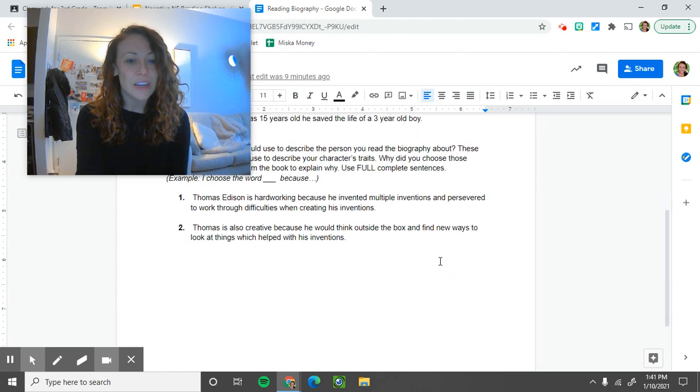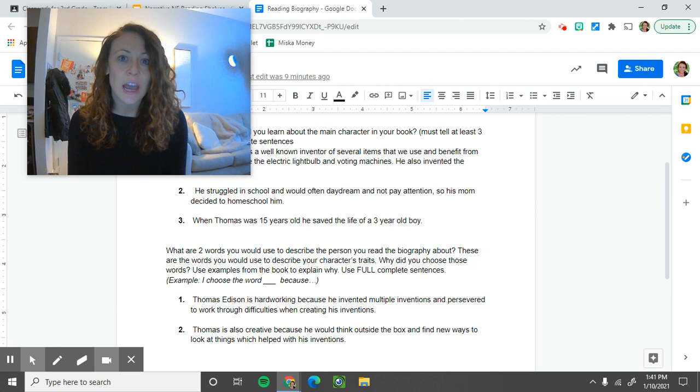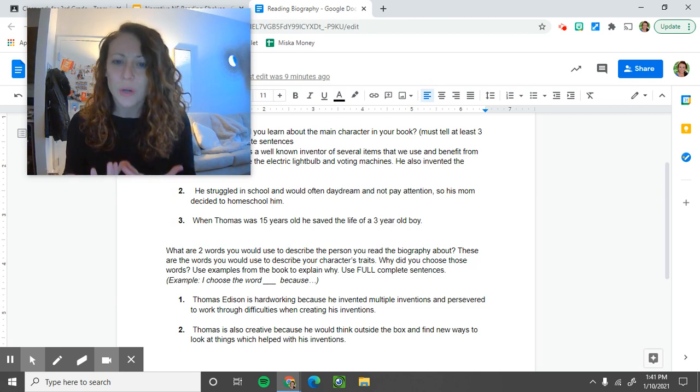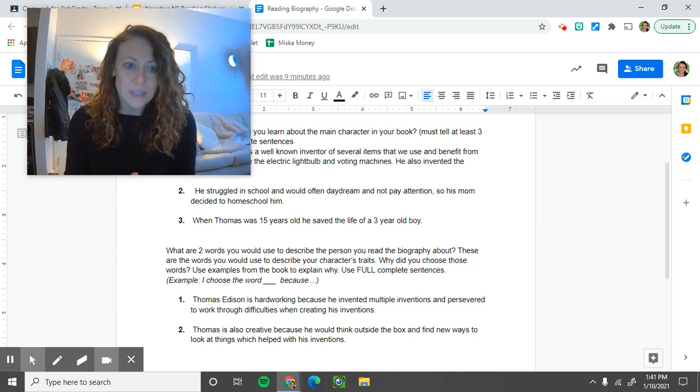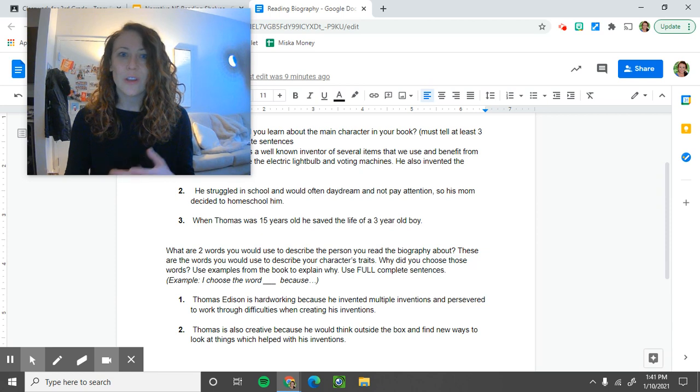Then the last part is you are going to use 2 words to describe the person you read the biography about. So these are words that you would use to describe the character's traits. What kind of person is the character in your biography? So what kind of person were they? Think about words to describe them, those describing words that you would use to talk about the choices they made, the actions they had, what kind of person they are.